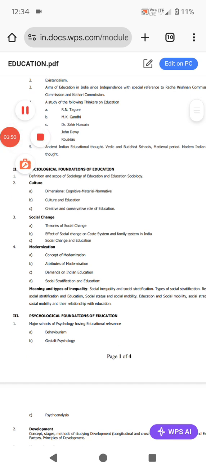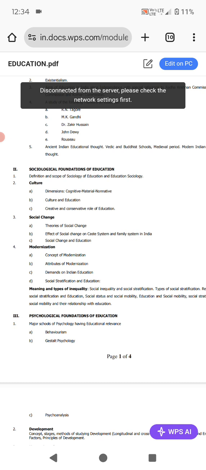Fourth, we have modernization, concept of modernization, attributes of modernization. We have to go through what you mean by modernization, as this is also a process of social change. After Sanskritization, then we have westernization. This was the newest term given for the social change processes, that is modernization. Under this we have to study concept of modernization, attributes of modernization, that are the characteristics, and demands on Indian education.